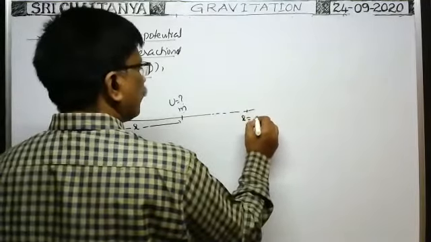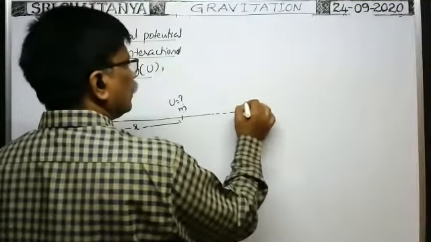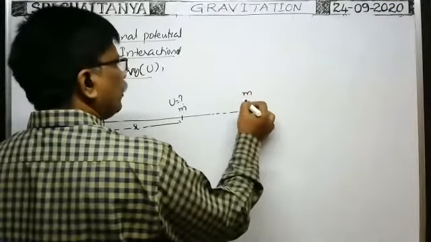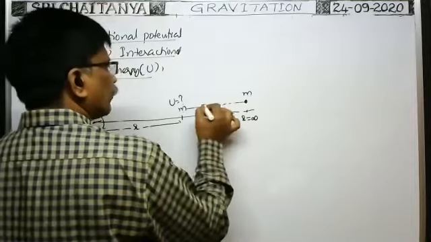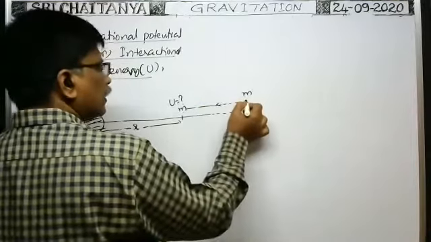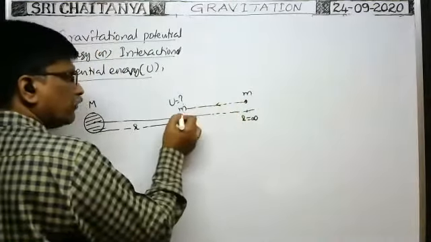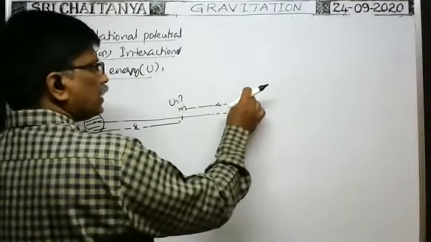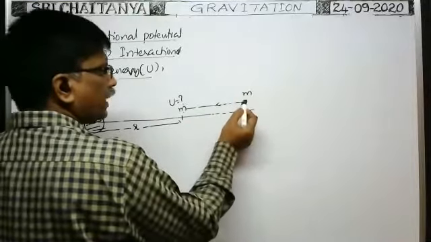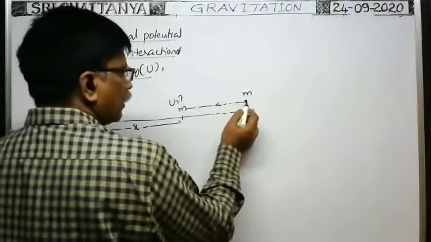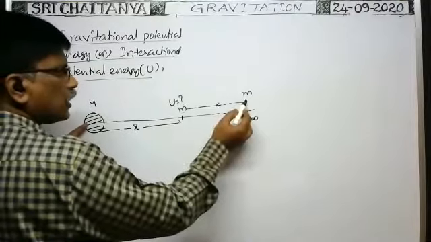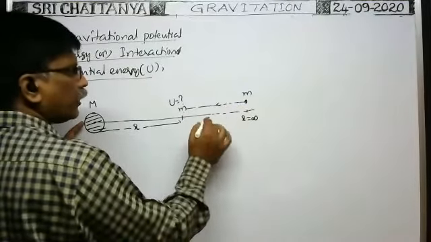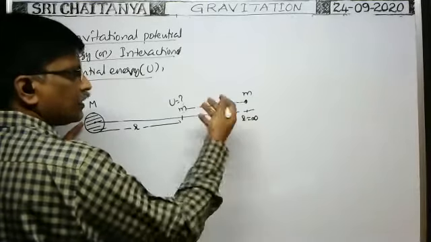This mass is at infinite distance. In order to move this point mass from infinity to the point where the interaction potential is to be determined, note that when you keep the particle here at infinity, the gravitational force of attraction between these two is zero because the distance is infinity. The gravitational force of attraction is G capital M small m by R square, and with R infinite, the square is infinite, so the force is zero.